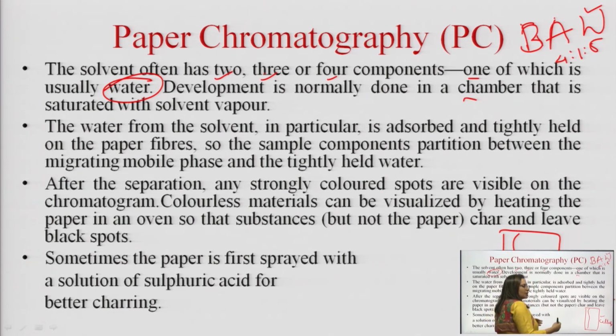So, that is the stationary phase. This is the common solvent system, BAW, used for paper chromatography.